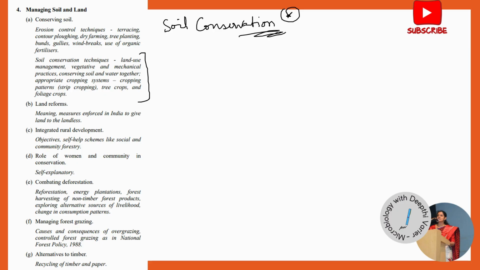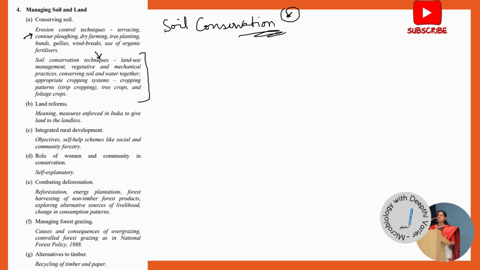They can ask either as soil conservation strategies or soil conservation techniques. So you should know how we can conserve soil using these techniques. You should also know about erosion control, though it is not commonly asked as a long answer question, but again, you should know about erosion control strategies as well. Now, you will be happy to know that the strategies often overlap. What saves the soil from eroding is the same thing that also helps in conserving the soil. Maybe a few extra points in soil conservation, that's all.